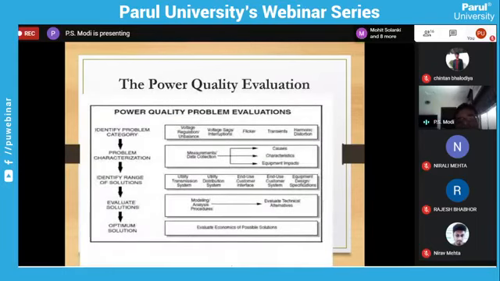What is power quality evaluation? How can we evaluate it? First of all, we have to identify the problem category. Problem categorization we have to do, then identify the range of solutions, what different solutions are available, that we have to find out, then evaluate the solutions and go to the optimum solution. So this is the basic procedure for finding the solution for a power quality problem.